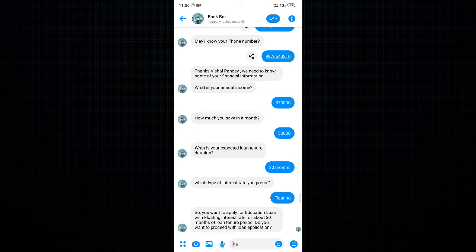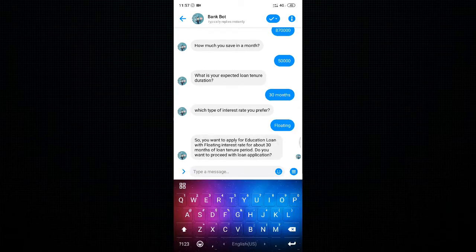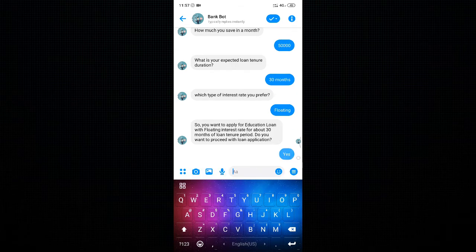This is the information the bot fetched: you want to apply for an education loan with a floating interest rate for a loan period of about 30 months. Do you want to proceed? I can say yes to proceed or no. This all depends on me, so I say yes.